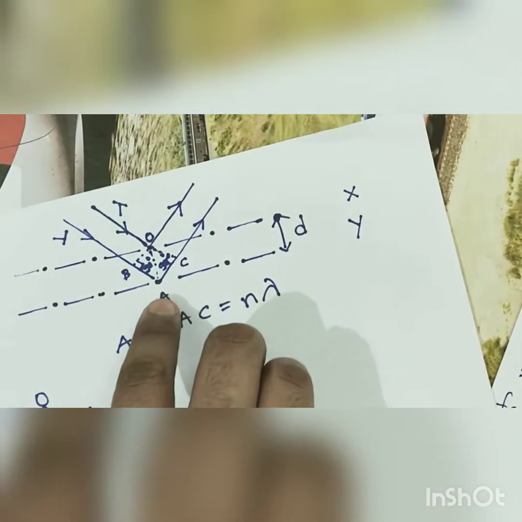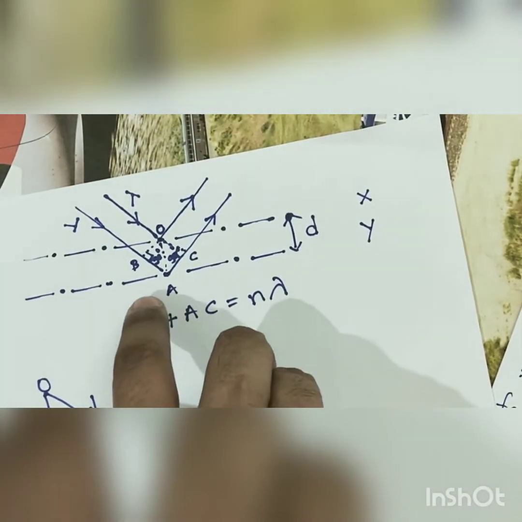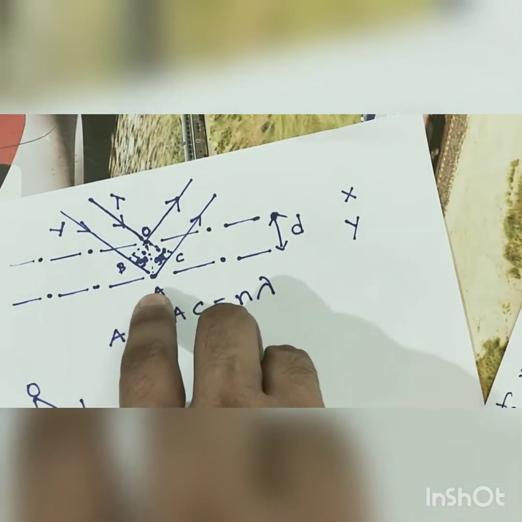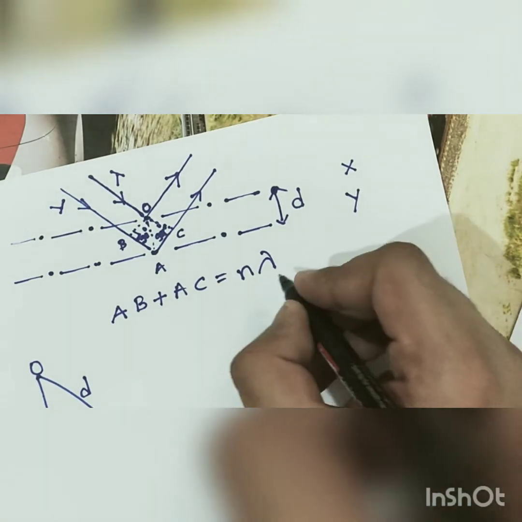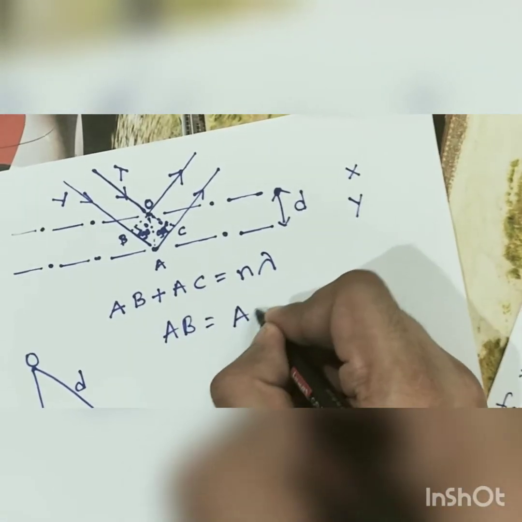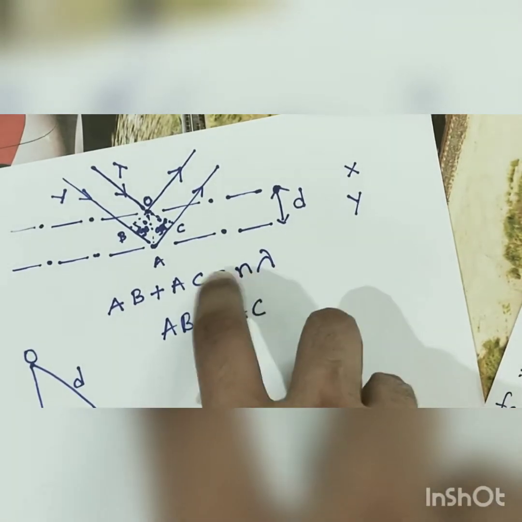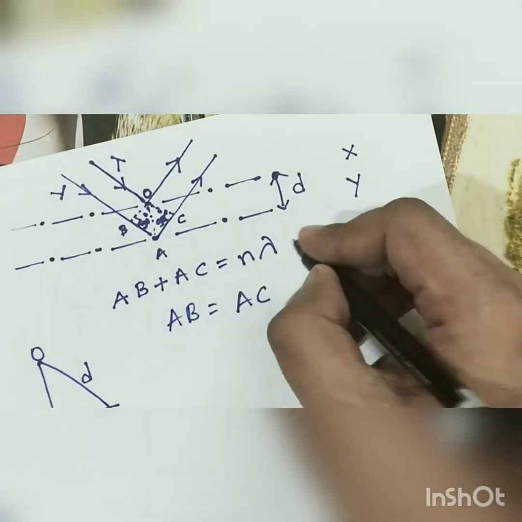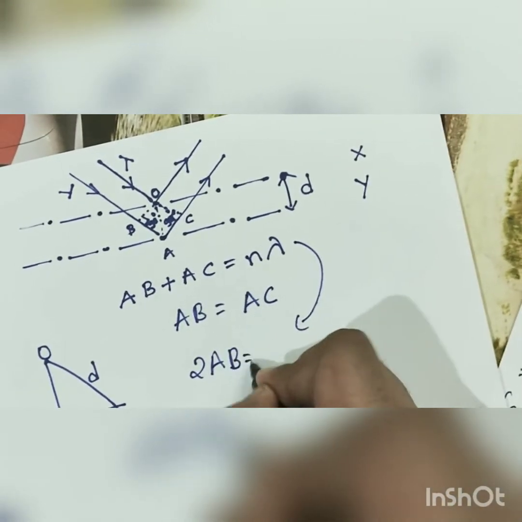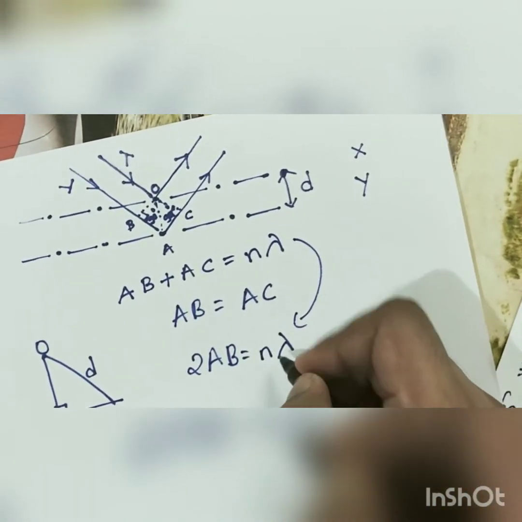Now coming back again to the same diagram, since the phase and amplitude of the incident X-ray is equivalent to the reflected X-ray, we will have AB is equal to AC. So this equation can then be written as 2AB equal to n lambda.